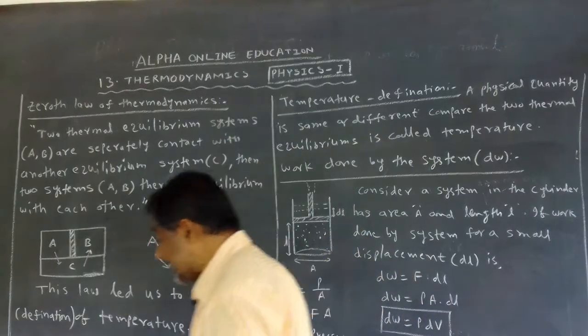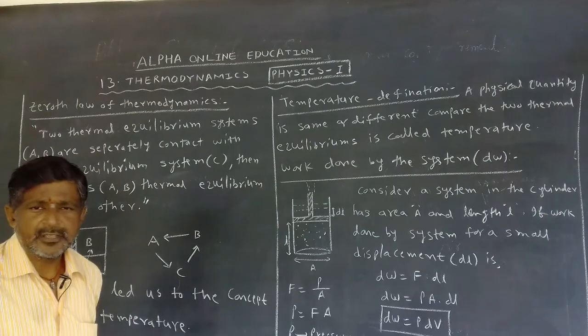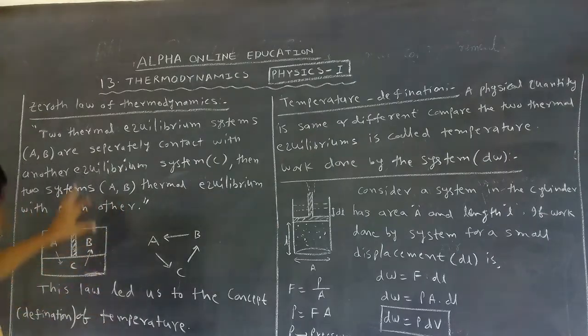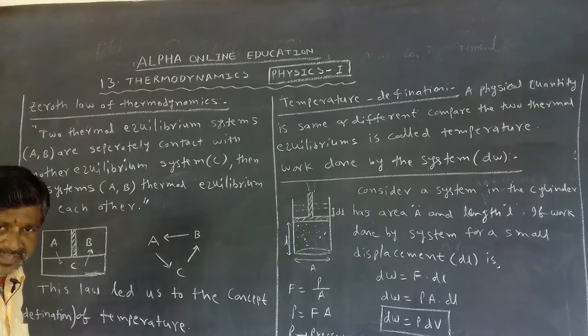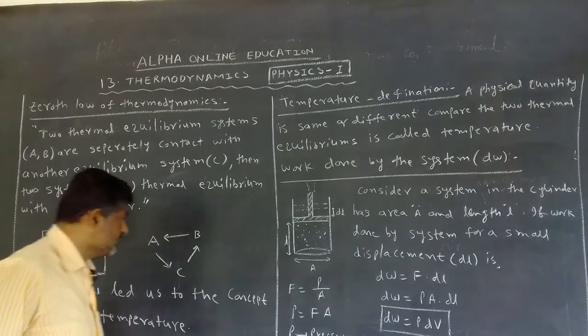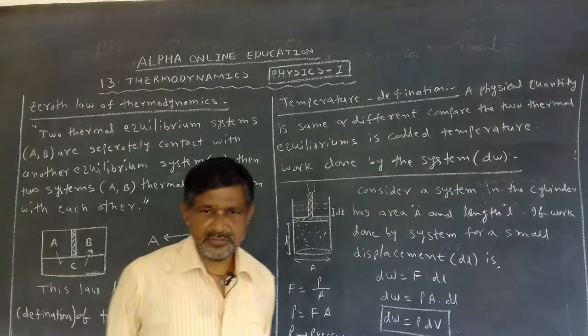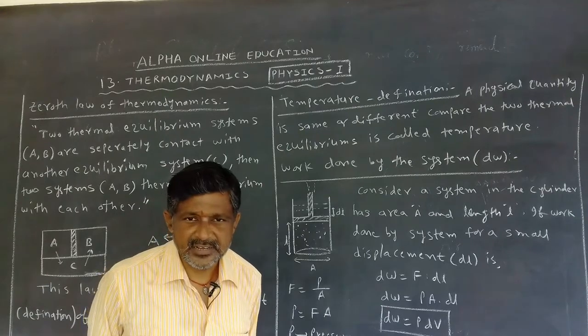But what is the definition of temperature? We get the definition of temperature from the zeroth law of thermodynamics. What is the significance of the zeroth law of thermodynamics? The significance is that it defines the temperature.